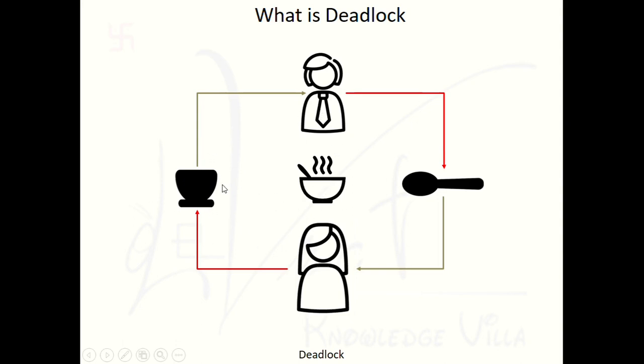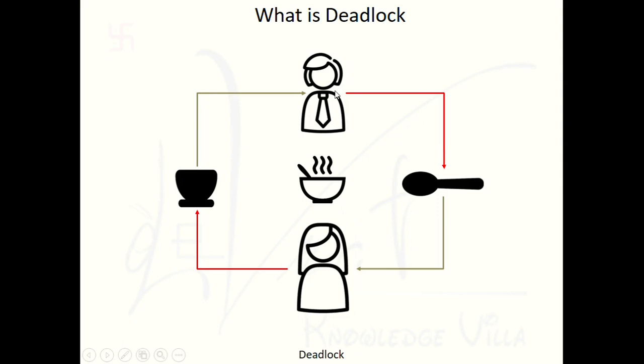Both have only a single thing. One has a bowl and one has a spoon. So they didn't complete their process of drinking the soup, and they will not release their own resources. Suppose the spoon is held by the female person. Before drinking the soup, the female person will not release the spoon. She will release it when she completes her process of drinking the soup, and the bowl is held by the male person.